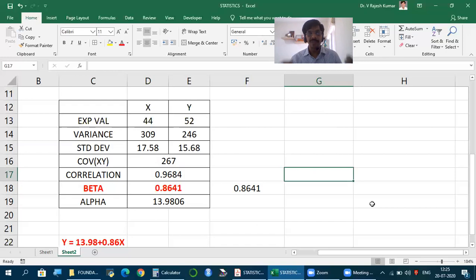But if it's 2 sets of data, for each set you calculate all the measures, and then for both these variables, you calculate correlation, the extent of relationship. And using that, we make an equation to estimate the value of one variable given the value of another variable. Normally, what we know we take as x, what we want to find we take as y. So how to estimate? By making an equation called the regression equation of y on x. And in this regression equation, as you have seen, we need the statistical measures alpha and beta. How to calculate that is the formula. So know these formulae.